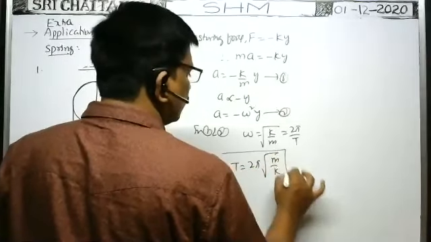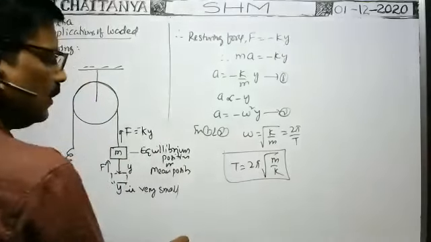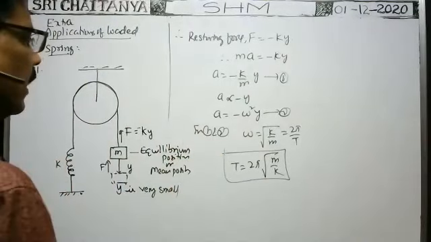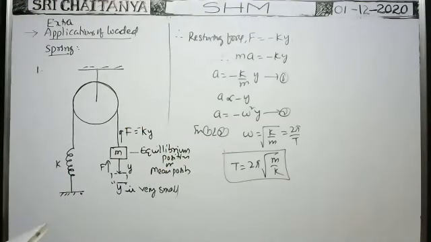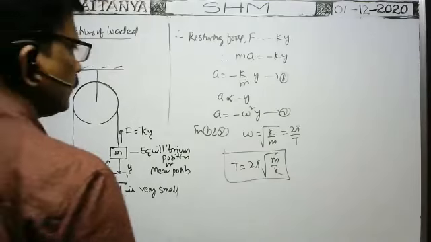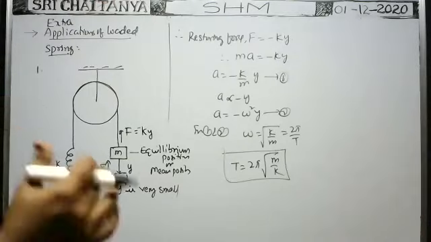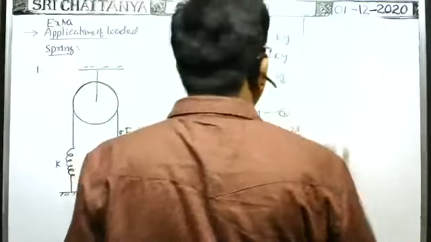Here there is no change. Same formula, even if you suspend the load directly or like this, the time period is the same: 2 pi into root m by k. Suppose the load is suspended in another way, note it down. These are not in our material, so you note this one. Otherwise I will send the notes to you, and later you can note.